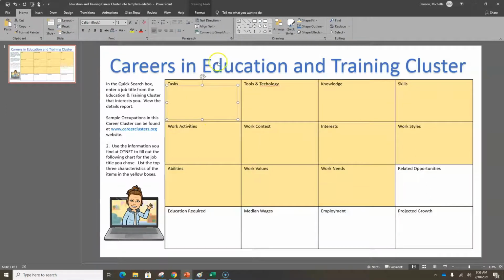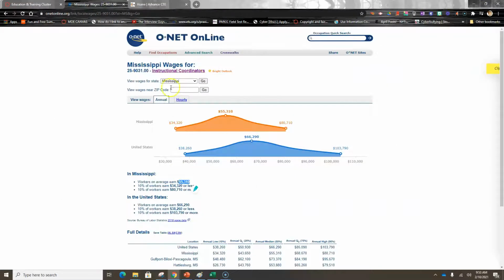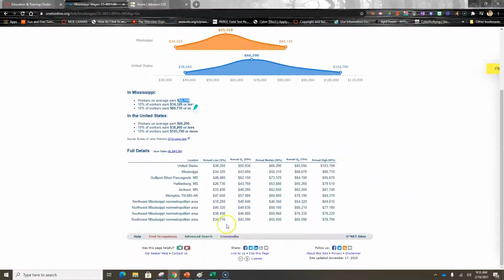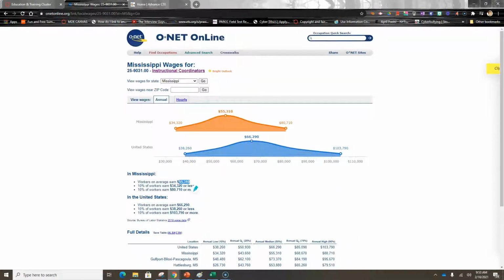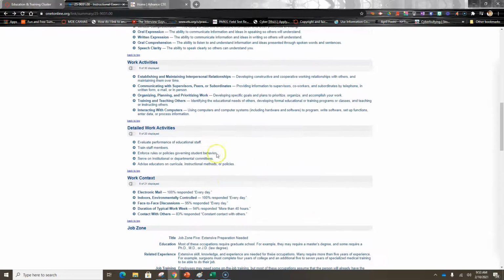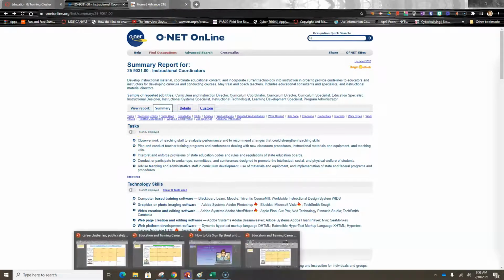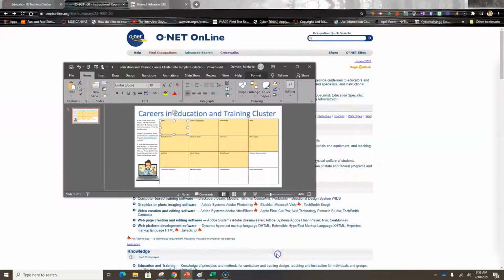All right, so I would go back to my information that I was given, over here, and on that particular page where it gave me the task, I would come over here and I would actually add those tasks to my PowerPoint. Okay, I would add them in the task bar.